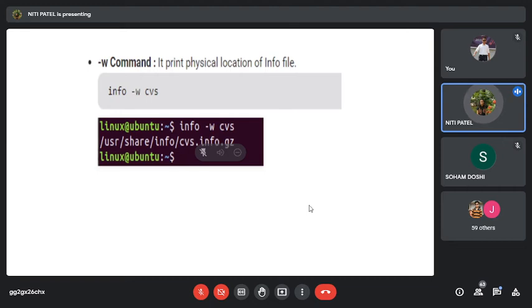Again, -w. What was -w used for in the man page? It was telling the location, right? Similarly, if I use -w with info, it is going to give me the location of the file. So when I say info -w CVS, it will tell me where that CVS file is located inside the system.